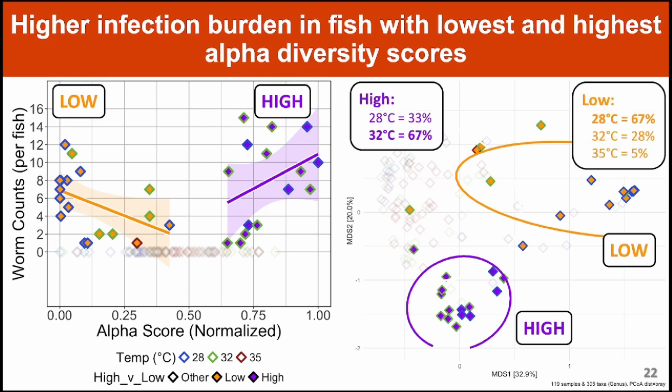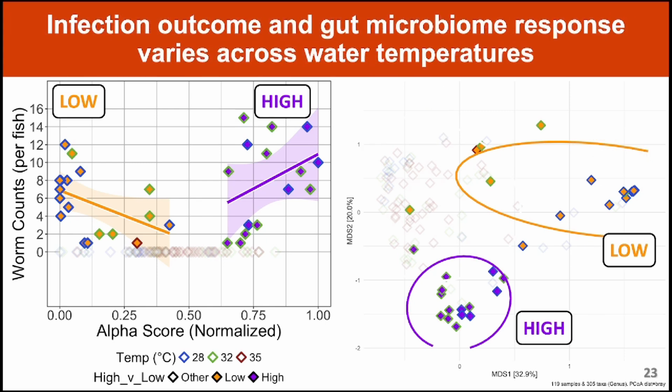I found that the high alpha diversity group was mostly composed of 32-degree fish, while the low alpha diversity group was predominantly composed of the 28-degree fish. These results highlight an important environmental contextual relationship between infection outcomes and microbiome response.